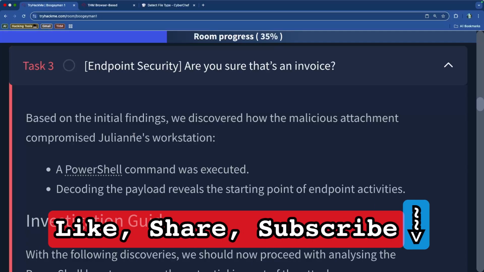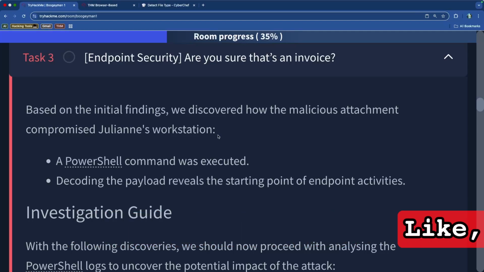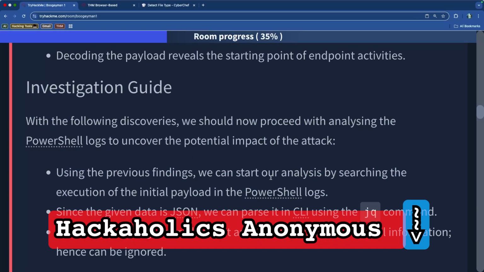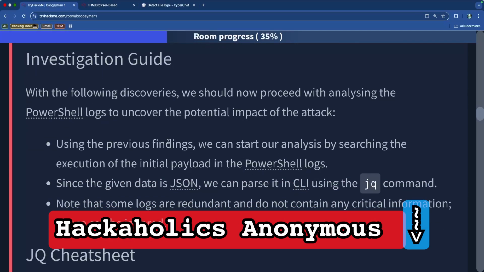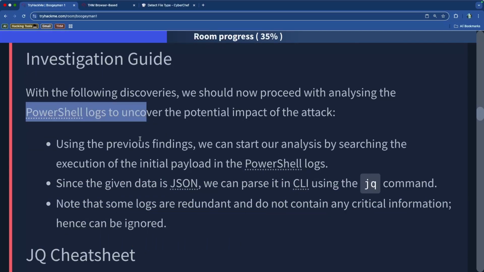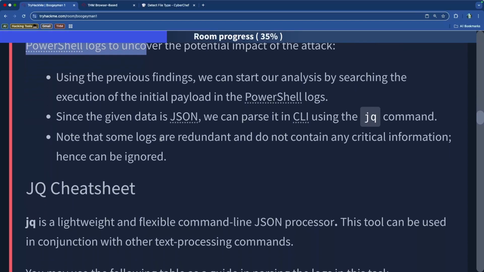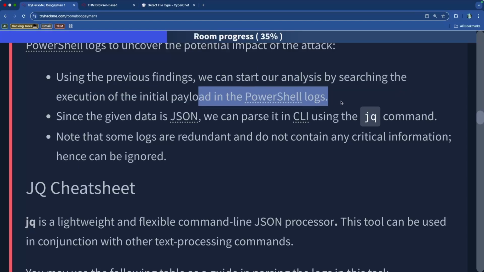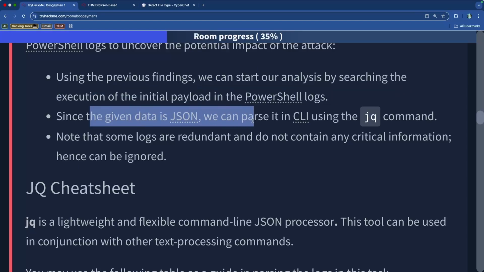This is what we found so far. We know that there's a PowerShell command that was executed on the workstation, and we know that decoding the payload reveals the starting point of the endpoint activities. Now what we need to do is analyze the PowerShell logs to uncover the potential impact of the attack. So we can start the analysis by searching the execution of the initial payload in the PowerShell logs, since the given data in the JSON file can be parsed in the CLI using the JQ command.